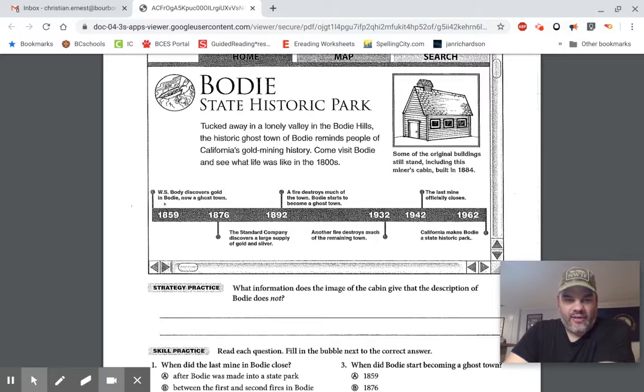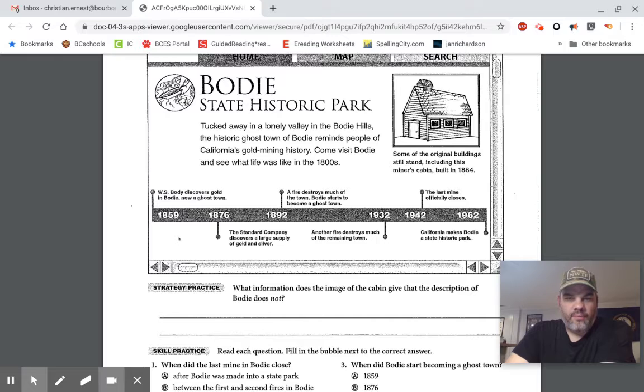In 1859, W.S. Bodie discovers gold in Bodie, now a ghost town. In 1876, the Standard Company discovers a large supply of gold and silver. In 1892, a fire destroys much of the town. Bodie starts to become a ghost town. 1932, another fire destroys much of the remaining town. 1942, the last mine officially closes. In 1962, California makes Bodie a state historic park.